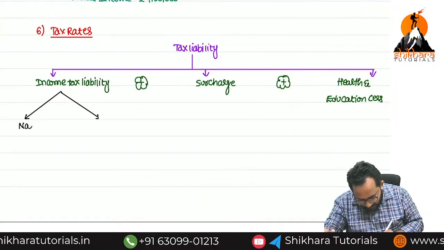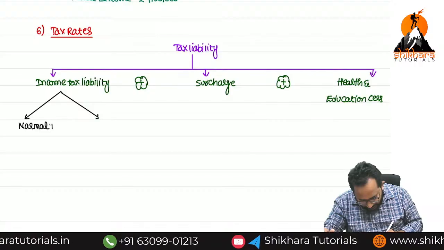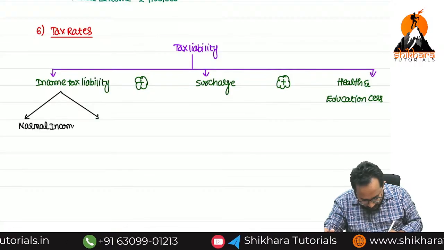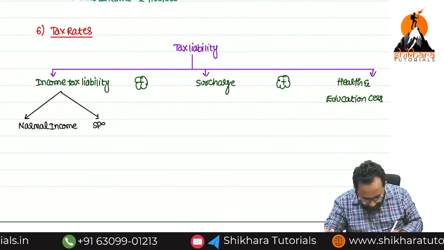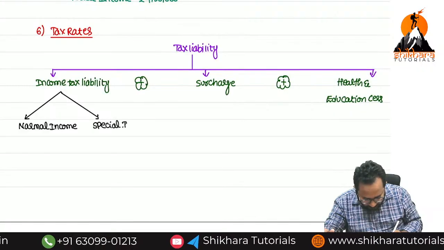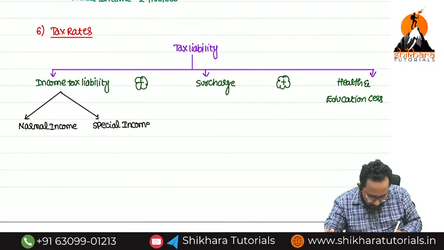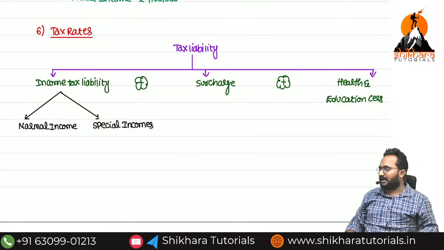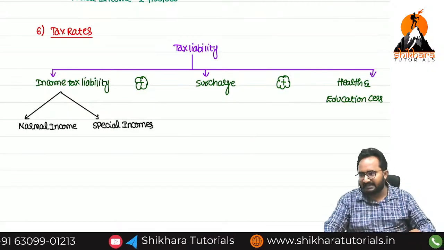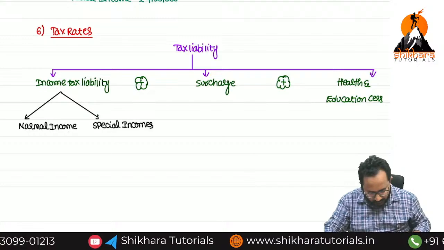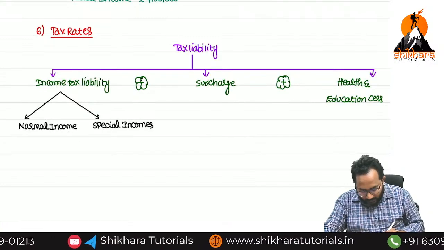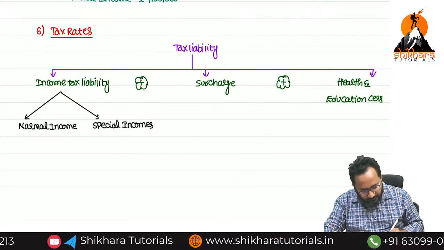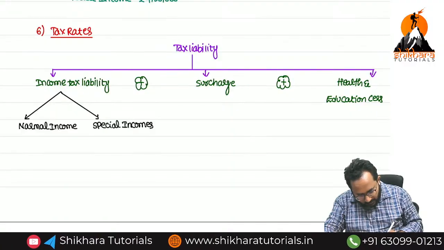First one is normal incomes. Some special incomes. Special incomes, some examples I will tell you. As of now you can remember lottery incomes, betting incomes, etc. Now, for normal incomes,